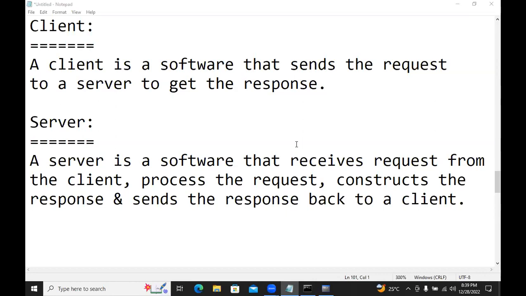If any software is sending a request to get a response, that software is called a client. Any software receiving a request, processing it, constructing a response, and sending the response back is called a server. Suppose you write a Java program working like a client, then you can call it a client.